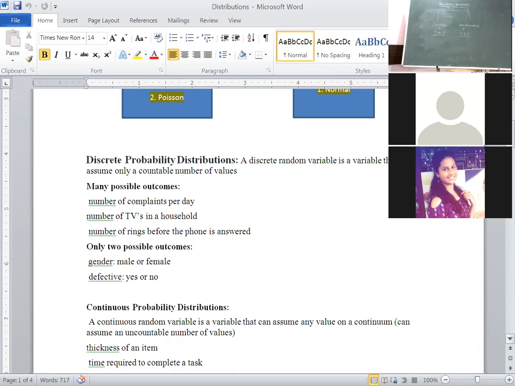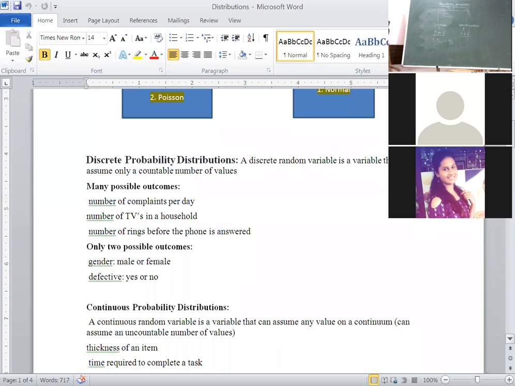A discrete random variable x which can take the possible values, for example x1, x2 and so on up to xn. Whenever you are representing, the suffix n here is finitely countable. Again, whenever we consider a discrete random variable, the probability mass function arises. A discrete random variable x which can take the possible values x1, x2 and so on, where n is finite.